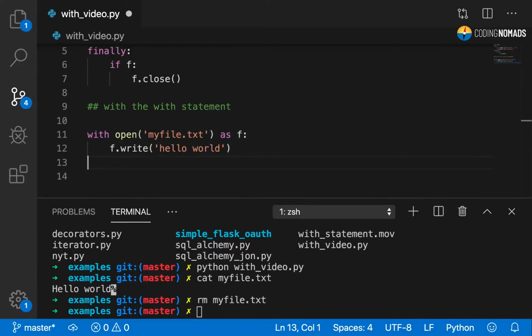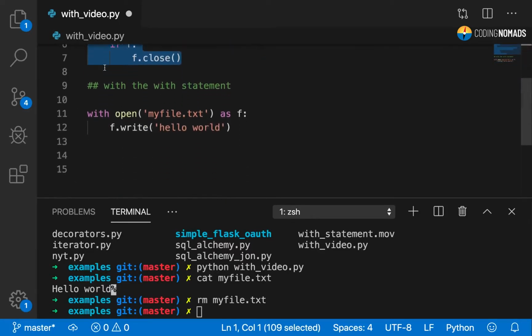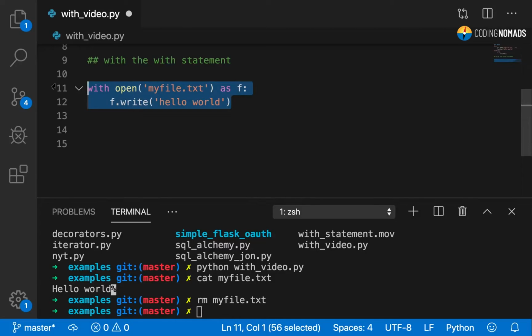Subsequently, it also will call f.close when the with statement goes out of scope. So here, as soon as we get to line 13, the scope of the with statement will end, and f.close will be called. Even if an exception is thrown, it will be called as well. Okay, so it gives us the exact same semantics as we had up here with all this try-catch. However, now with just 2 lines of code.